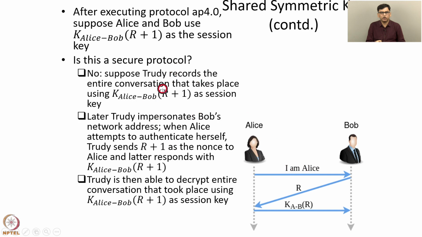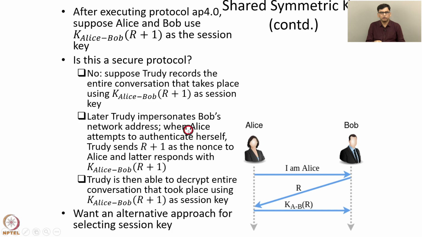And once Trudy obtains the value KAB of R+1, she is able to use that value to decrypt the entire conversation that took place using KAB of R+1 as a session key. So from this example, we see that the session key should not be of the form KAB of X, where X is some nonce that might be used in the authentication protocol. So we want an alternative approach for selecting the session key.